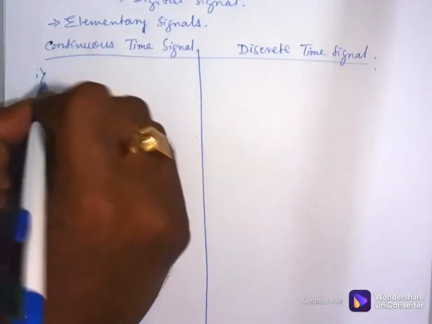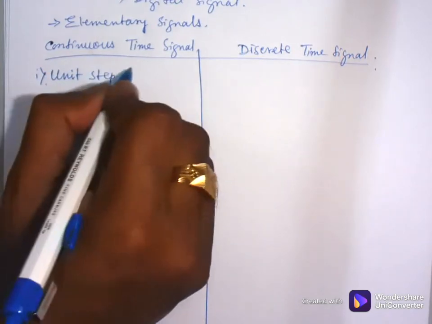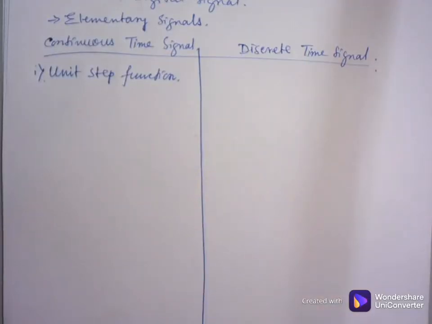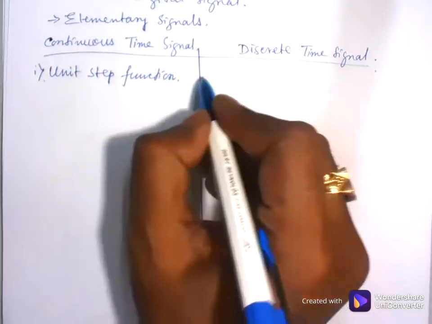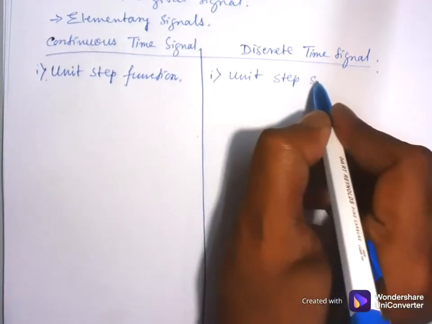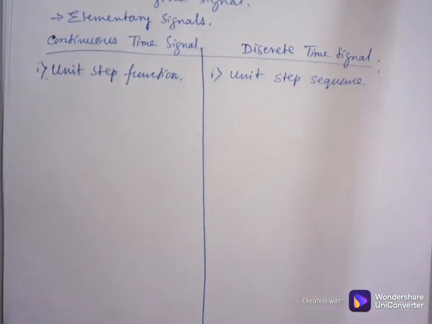So first one is unit step function. Whenever we consider continuous time signal, we have to represent the signal in terms of functions. And the same thing applies to discrete time signal, that is unit step sequence. That means in case of discrete time signal we represent the signal as a sequence, and in continuous time signal we represent the signal as a function.